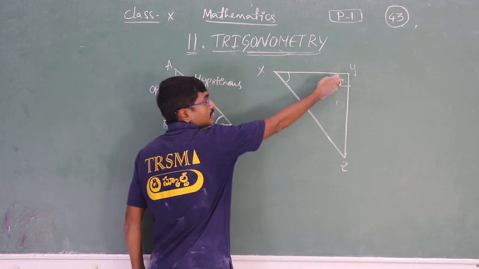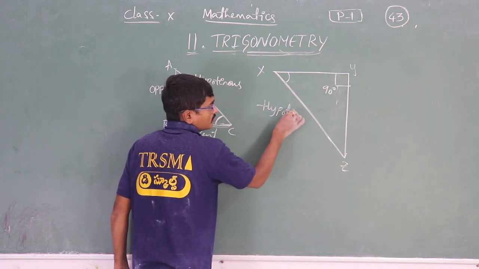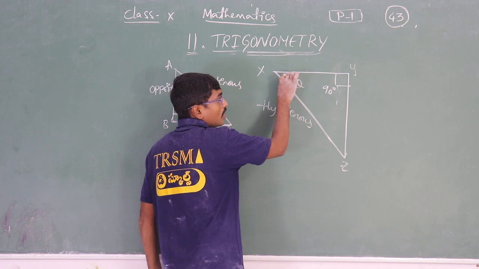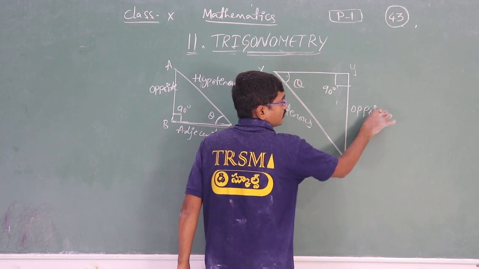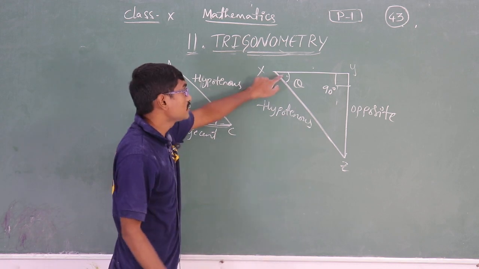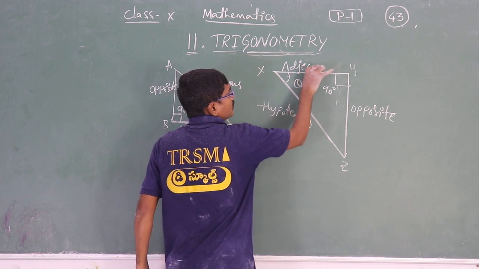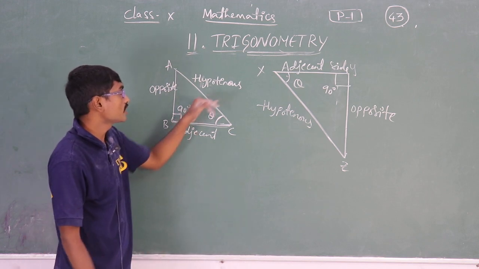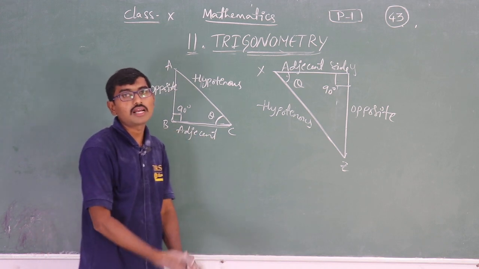Similarly here, opposite to 90 degrees, hypotenuse. Now the acute angle is here, so opposite to the acute angle, this is the opposite side, and the left side, that is adjacent to the acute angle, is called the adjacent side. Okay, hope you all understood. Opposite to 90 degrees is the hypotenuse, opposite to the acute angle is the opposite, and adjacent to the acute angle is the adjacent side.